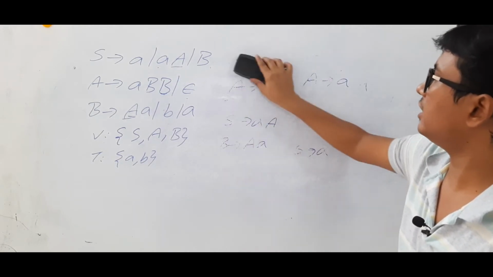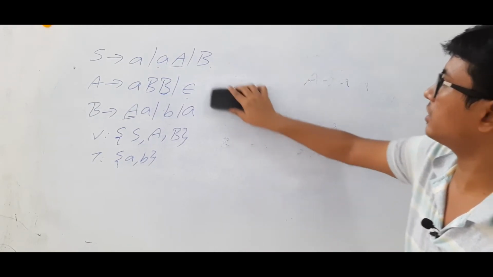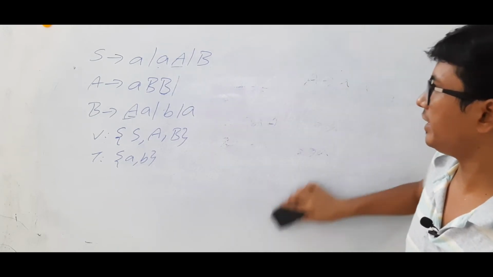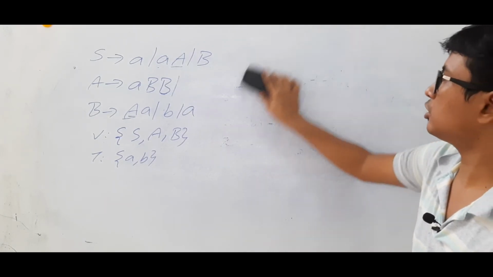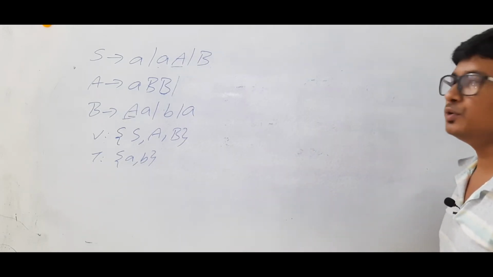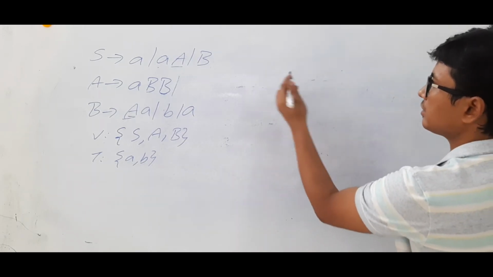Then, after adding those productions, you can eliminate this epsilon production. Okay, so we are done with epsilon productions or null productions. Then we will take the unit productions. Let me write the entire grammar here.